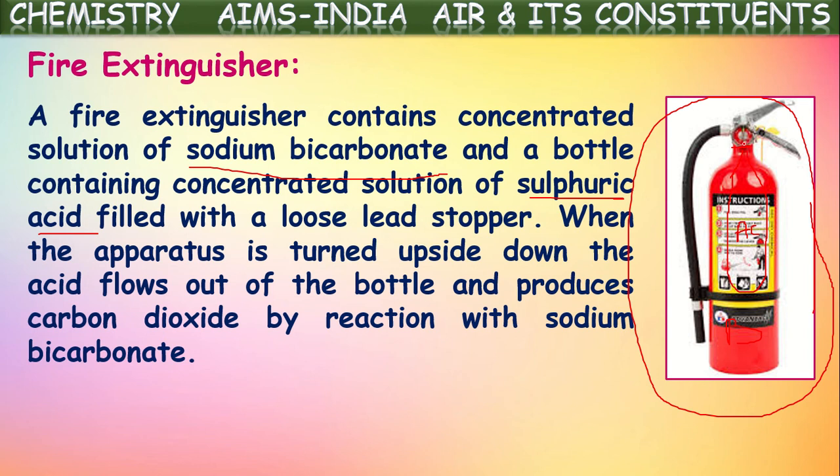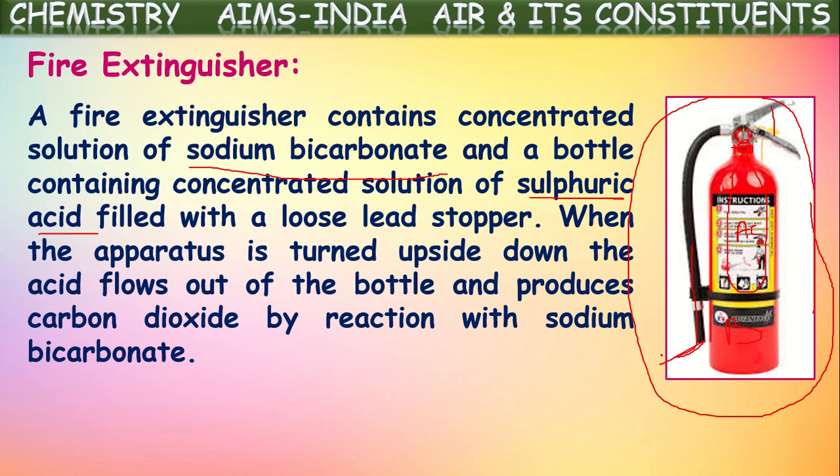Now, when the apparatus is turned upside down, the acid flows out of the bottle and produces carbon dioxide. We know the bicarbonate reacts with the acid and produces carbon dioxide. In the preparation methods we have seen just now, isn't it? When a metal bicarbonate reacts with the acid, it produces metal salt, carbon dioxide and water vapor. Now, when we press this nozzle, these two will be mixed here at the nozzle. So acid and base will react here so that they form carbon dioxide gas, which will be evolved through this pipe out.